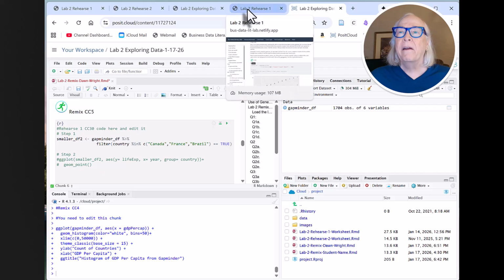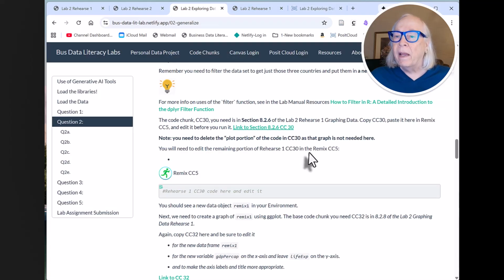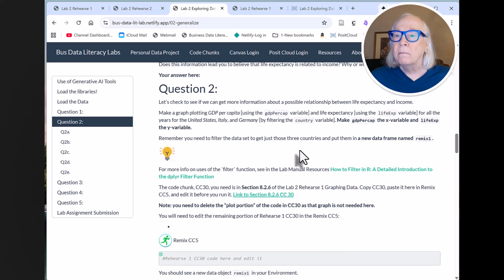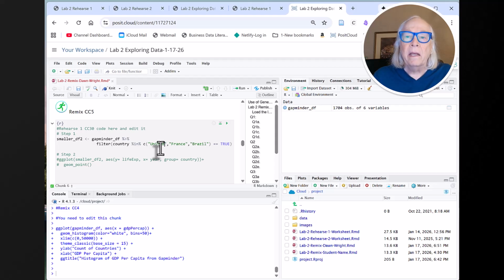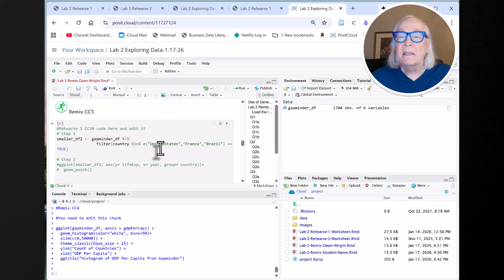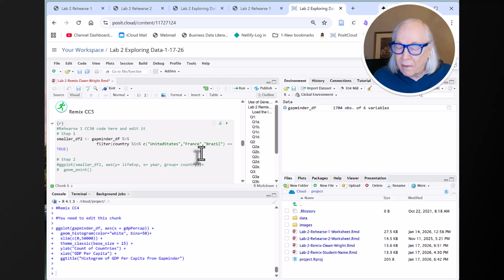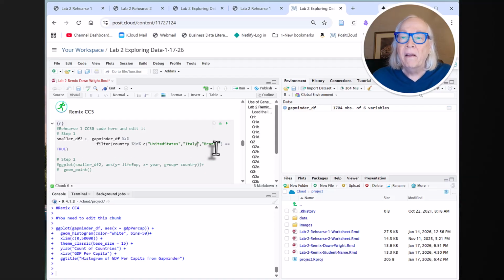Let me go back there to the remix. And we need it to be United States, Italy, and Germany. So I'm just going to go in here and I'm going to put in United States, Italy, Germany.